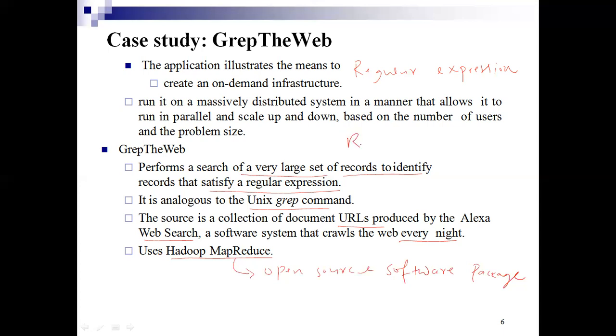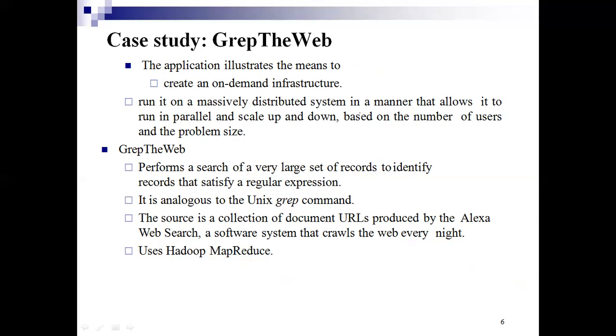Finally, it will reduce into one result. So this is how grep the web works. Hope you have understood this.